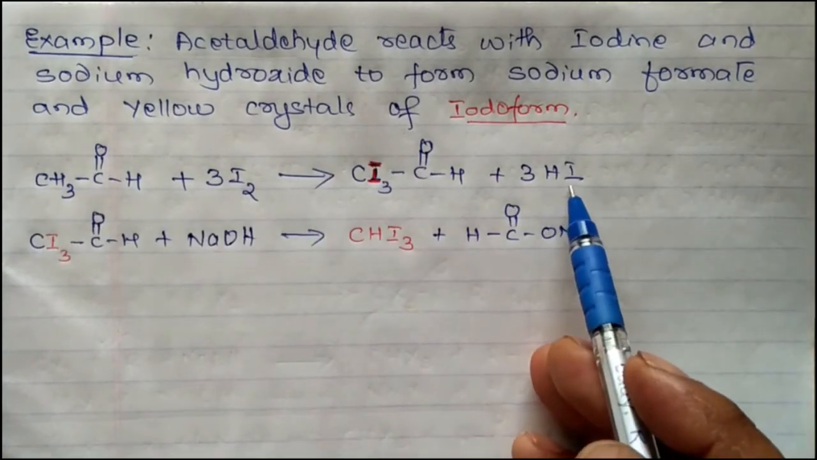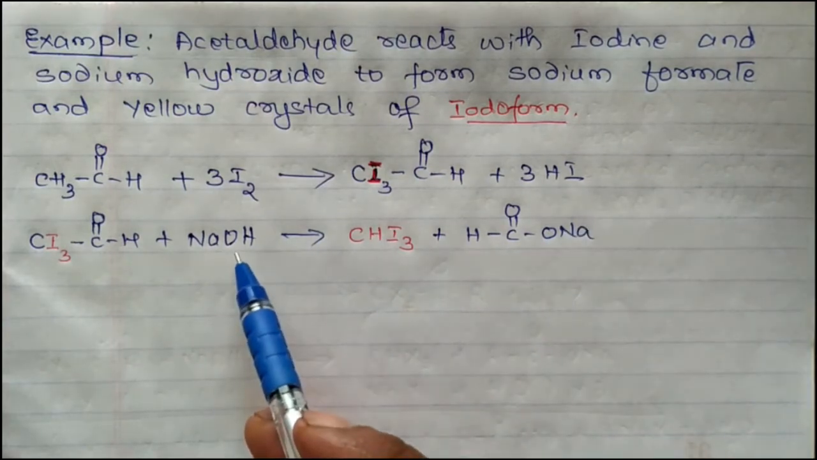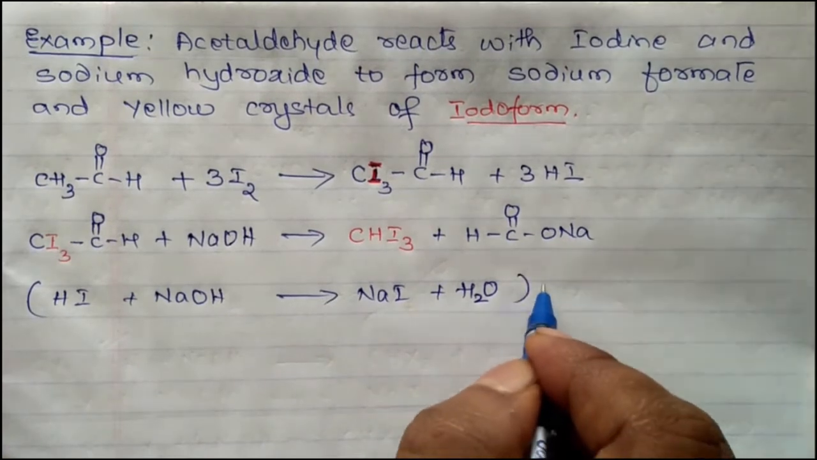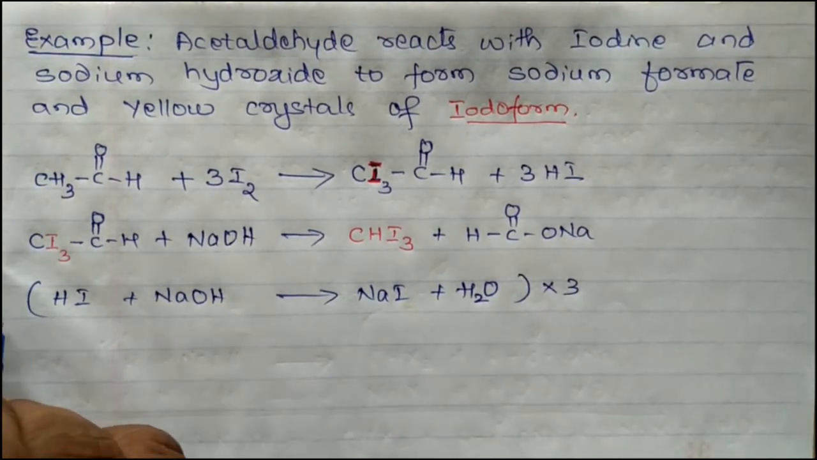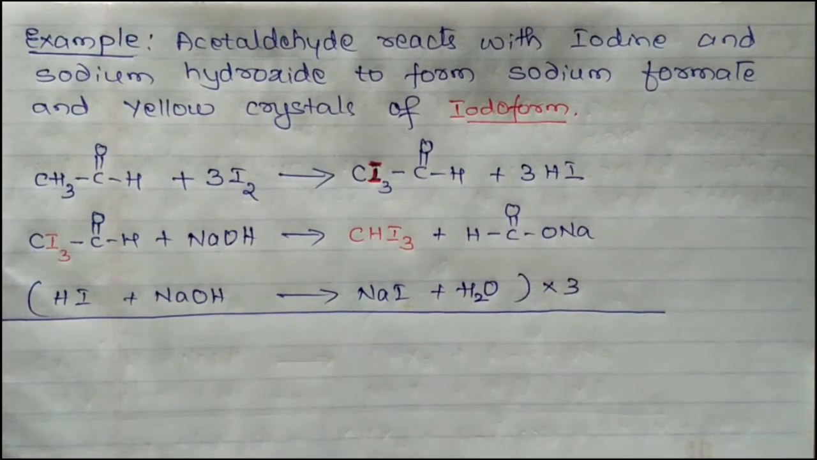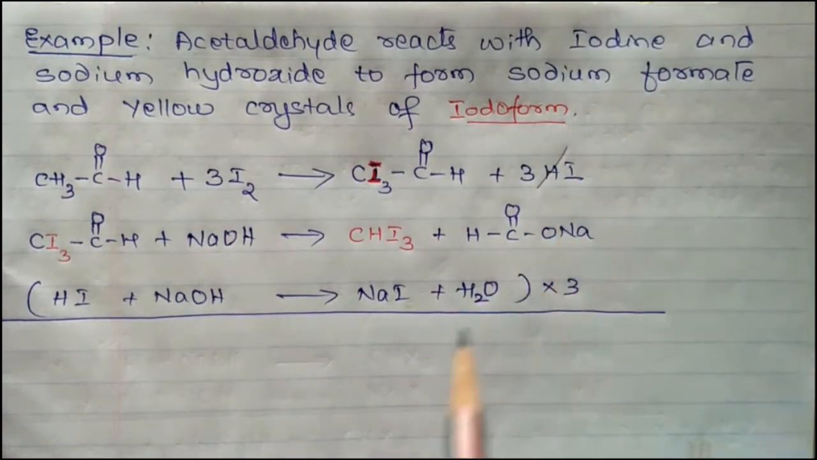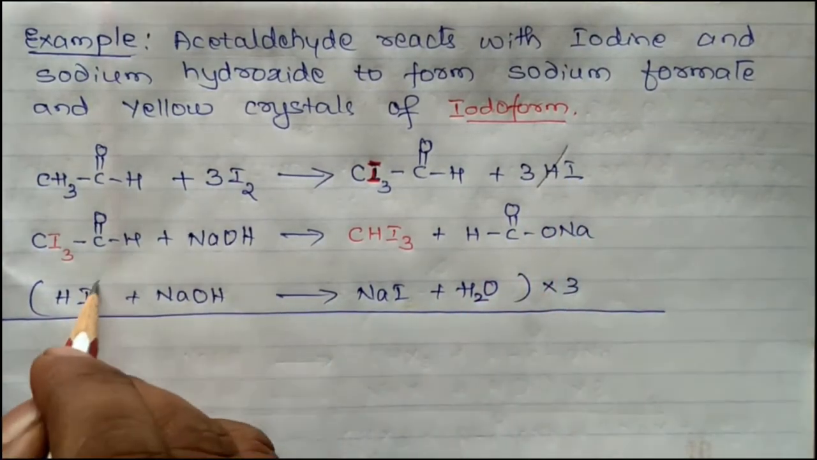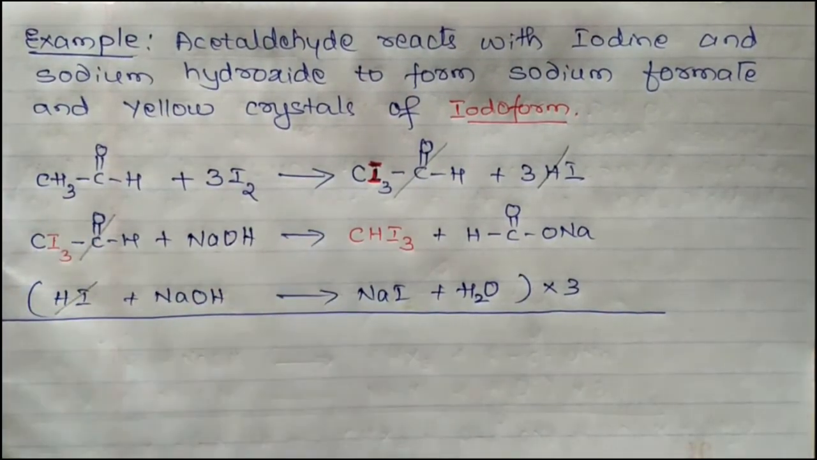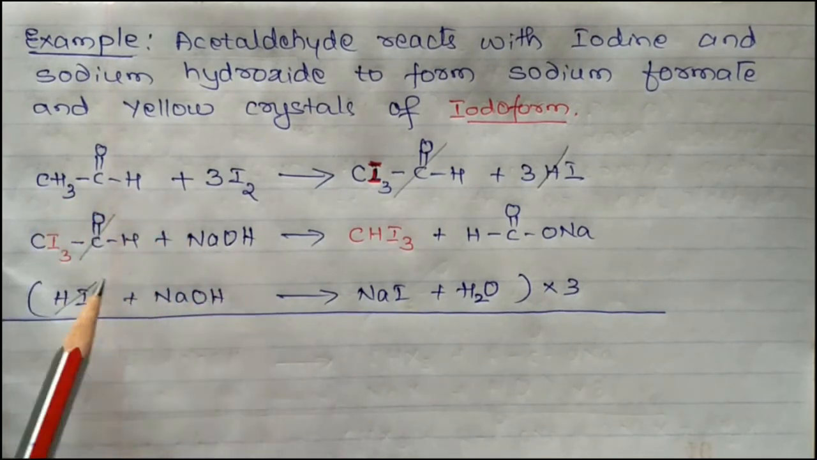In the second reaction, the CI3CHO reacts with sodium hydroxide to form iodoform. In the third step, the acid formed, hydroiodic acid, is neutralized by sodium hydroxide. Multiply the third equation by 3 and add all these reactions. Here 3HI are there. To cancel this 3HI, you have to multiply by 3. So this gets cancelled, and the common reactants as well as products get cancelled. Now just add all the 3 equations to get the final equation, which results in the formation of iodoform.